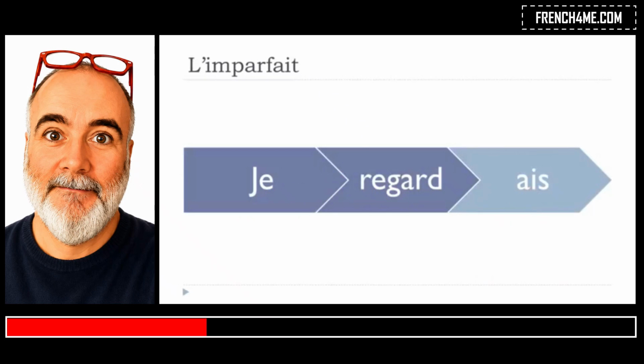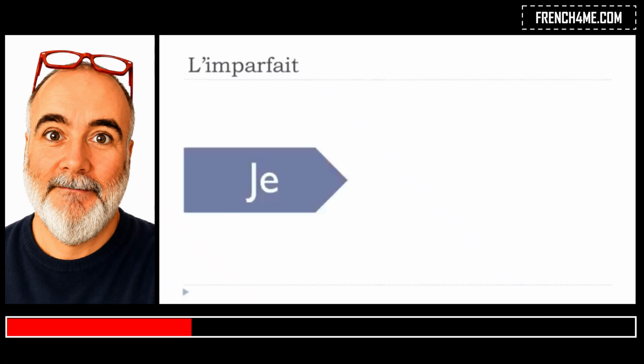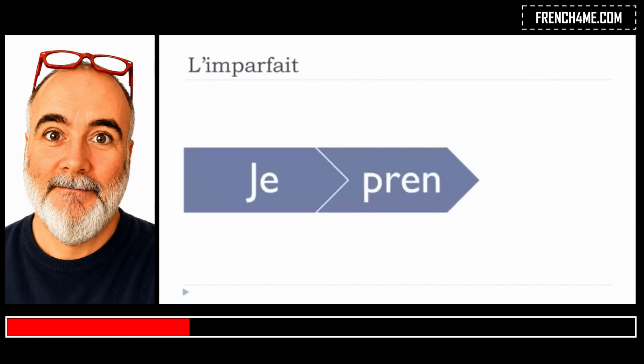All right, so if we had the example for finir, it was finisse. Remember this form that we got from the nous form of the present. So finisse, and then you add ais. Je finissais. And then the last verb we had was prendre, if I remember correctly, yes. And it was prenne, the form that we got when we took away this ONS ending from the present. So prenne, and then you add your ending, et je prenais.